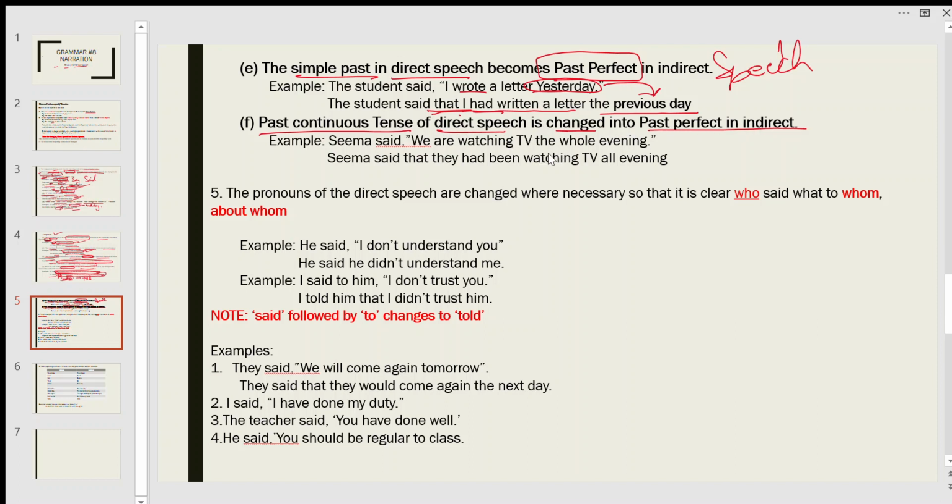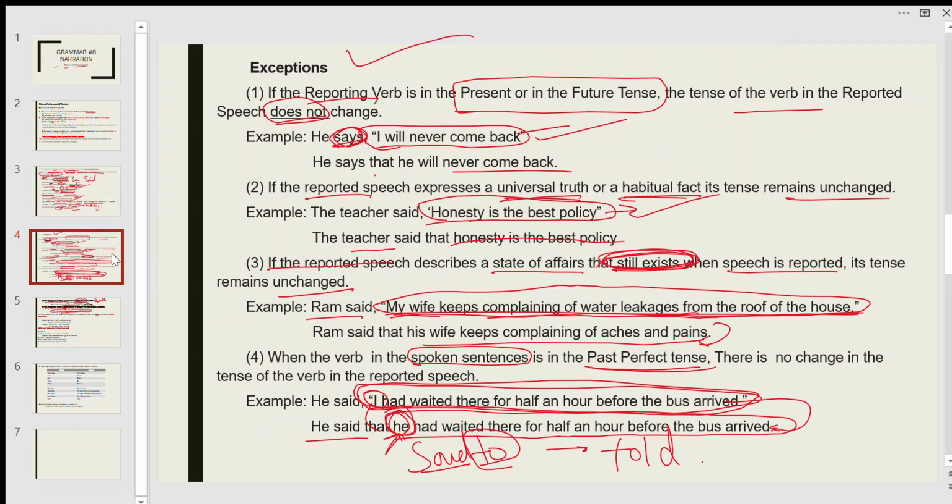For example, Seema said, "We were watching TV the whole evening." This is a verb, and the mistake here is that it should be "were", not "are". Past continuous tense: "We were watching TV the whole evening." So it becomes past perfect in indirect: Seema said that they had been watching TV all evening. So these are the rules.